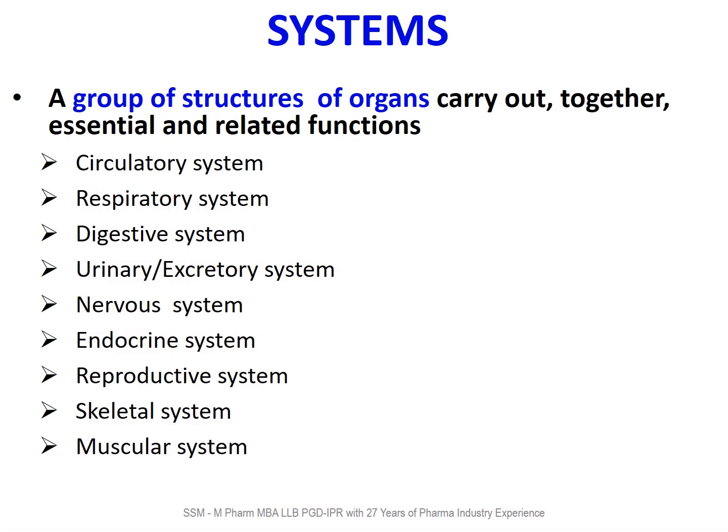Various systems in the human body, which is a group of structures or organs carrying out together essential and related functions. So various systems are like circulatory system, respiratory system, digestive system, urinary or excretory system, nervous system, endocrine system, reproductive system, skeletal system, and muscular system.